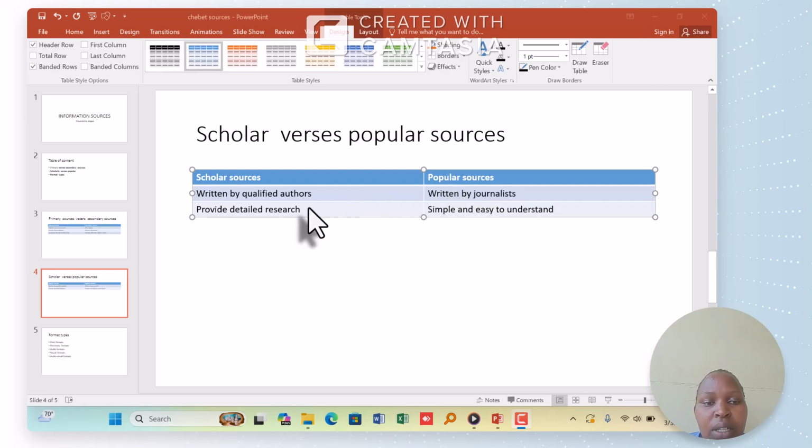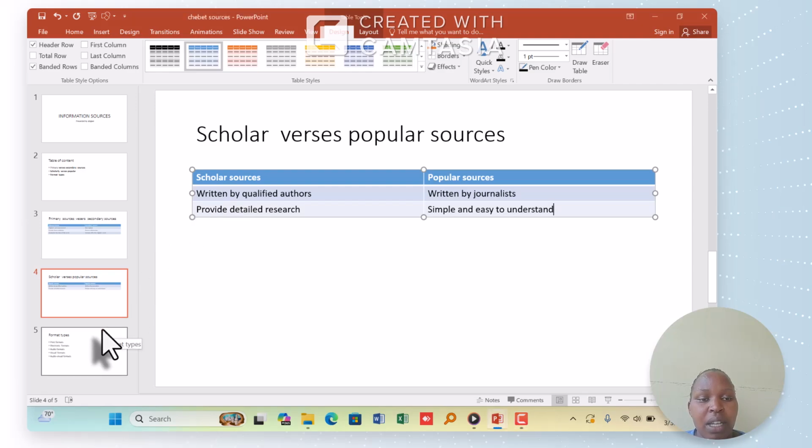Then another one is scholar sources provide detailed research, while popular sources are simple and easy to understand. So this is their difference. These ones are written by qualified authors, while these ones are written by simple journalists.